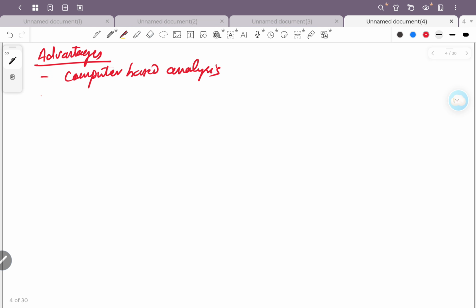And the next one is, since this is computer based analysis, hundreds of characters can be studied simultaneously.